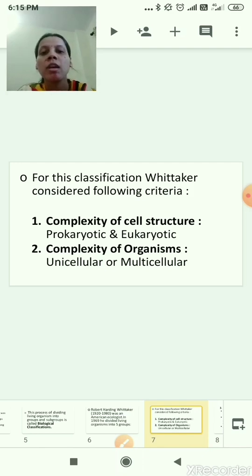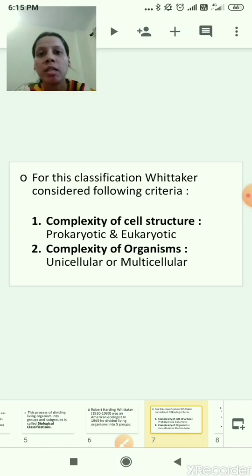Correct. Now the second, complexity of organisms. Based on complexity of organism, it is further divided into unicellular or multicellular. What is the meaning of unicellular and what is the meaning of multicellular?